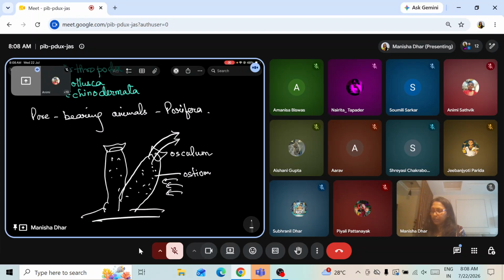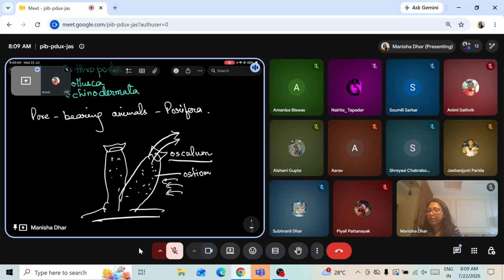I'll just read out. They are the simplest multicellular animals. The body consists of a hollow tube. We'll mark these as point number 1, point number 2. No single mouth, but many pores or canals are present in the body. That is point number 3. Sponges capture their food through the water that comes in, with a single large opening on top for the exit of water, which we refer to as osculum.